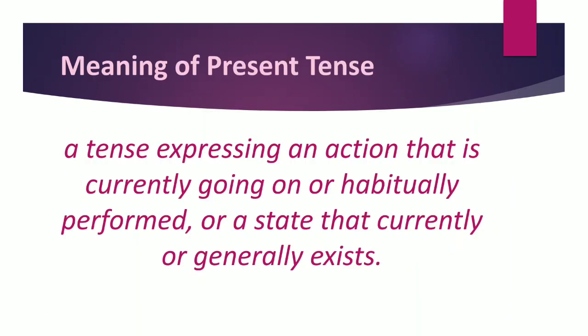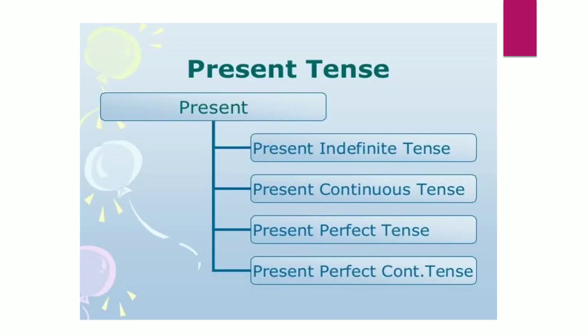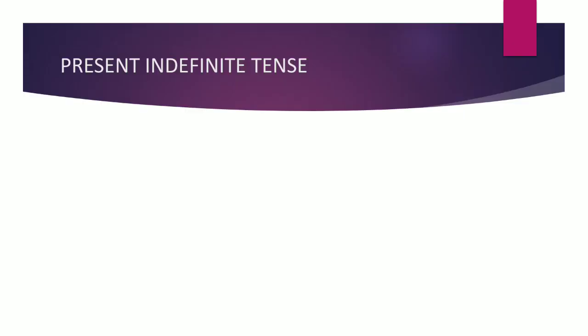A tense expressing an action that is currently going on or habitually performed, or a state that currently or generally exists. So, present tense means at the time of speaking. Okay, so which is going on, or if you're talking about someone's habit, or if you're talking about a general statement, for all these things we can use present tense, right? So there are four types of present tense: present indefinite, continuous, perfect and perfect continuous. These are the four types of present tense. Let's talk about one by one.